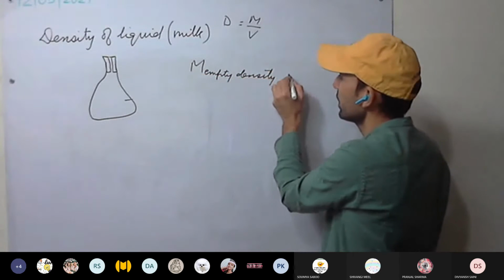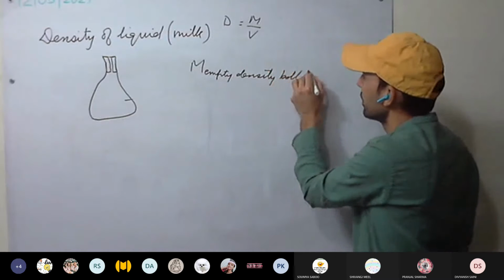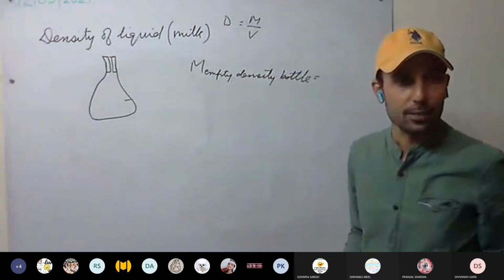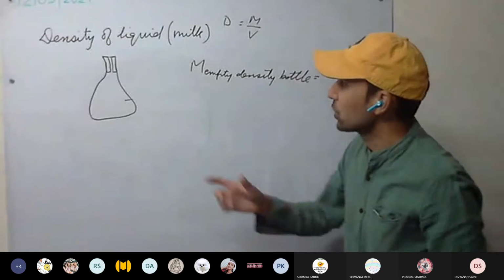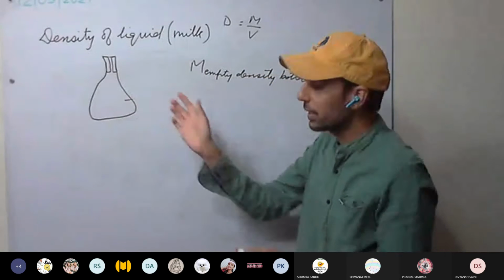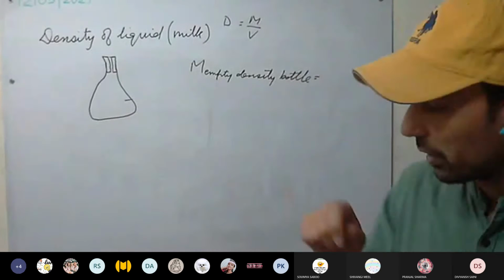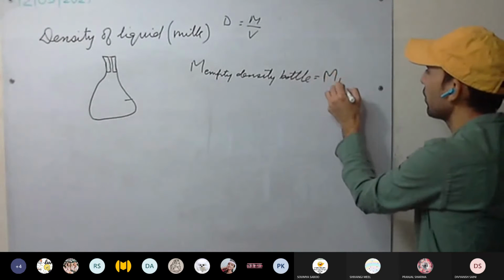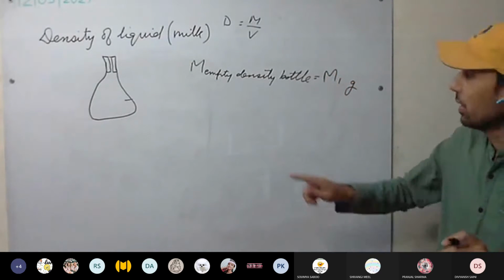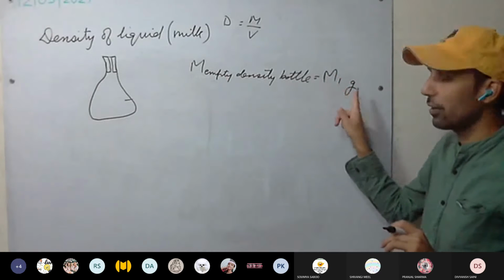We measure it using a beam balance. For mass we use only the beam balance. The empty bottle with the stopper is placed and we measure its mass. For example, this mass came out to be M1 gram. This is clear? Mass of empty density bottle, M1 gram.